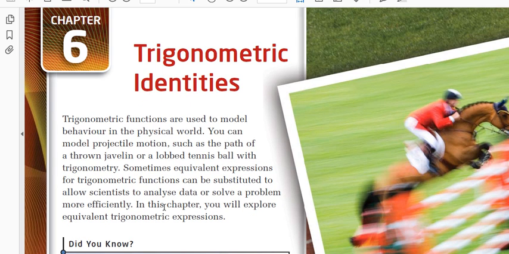So I want you to focus here on this sentence right here. In this chapter, you will explore equivalent trigonometric expressions. That's the key right there. Equivalent trig expressions. So, trigonometric expressions that are equal to each other in every respect for all possible values of the variable that's in them. For all the angles that we could ever consider, all the x values, the whole domain. Okay, so that's the focus right there.